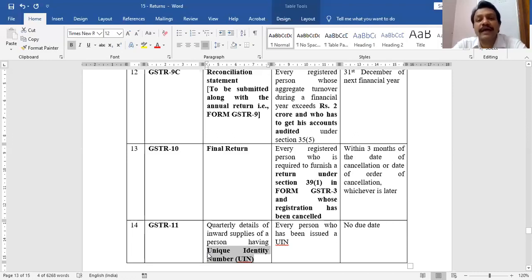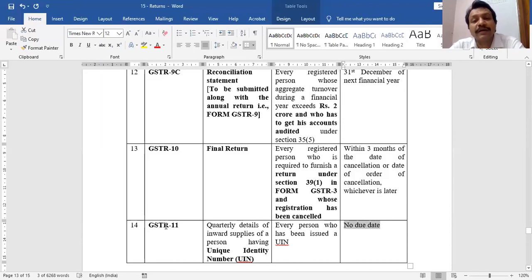So these embassies, or any person who has a unique identification number, if that person wants to get any refund, has to furnish GSTR 11, and there is no due date. Because this GSTR 11 always talks about a refund. It never talks about tax which has to be paid, because the persons who are exempt in India from paying any GST get a unique identification number so that when they purchase something, they will pay some tax to their supplier or to the shopkeeper. That amount they can claim as a refund from the government by furnishing GSTR 11. And there is no due date.